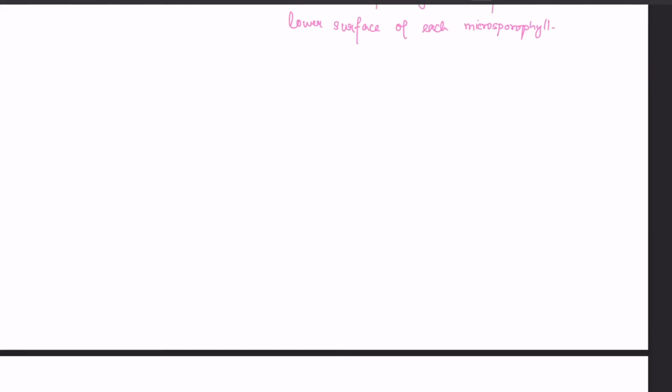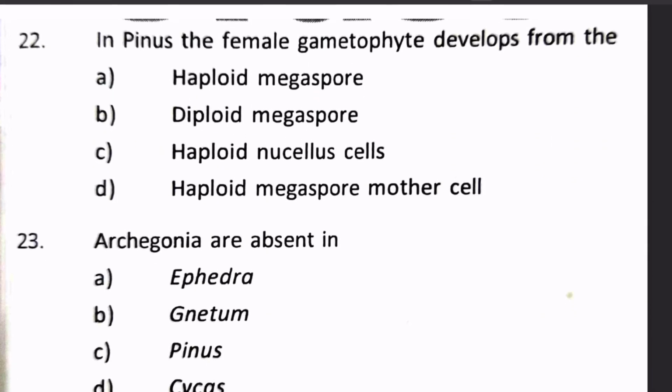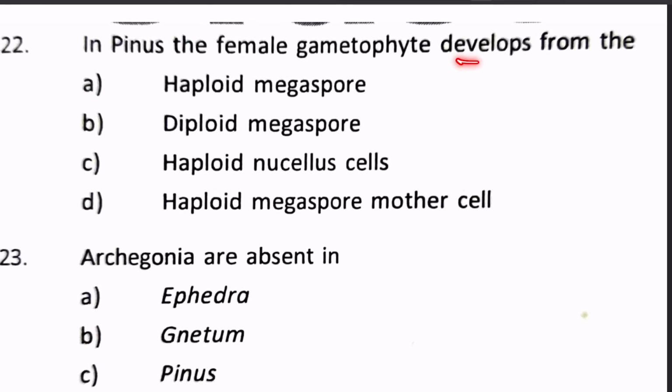Next question. In Pinus, the female gametophyte develops from either haploid megaspore, diploid megaspore. Megaspore can't be diploid because it's giving rise to a gametophytic generation. It has to be haploid. So diploid is not the right one. Next is haploid megaspore or haploid nucellus cells, not nucellus cells.